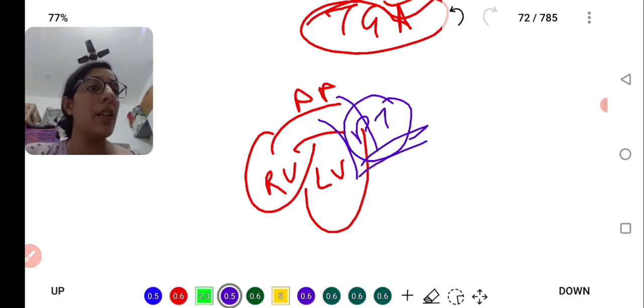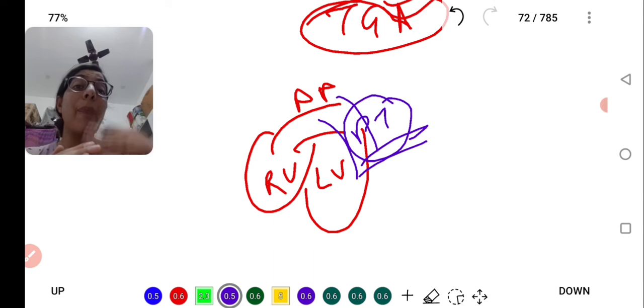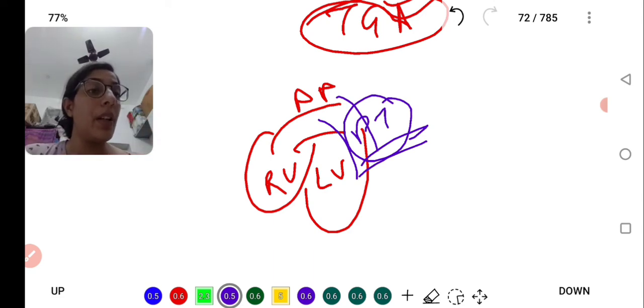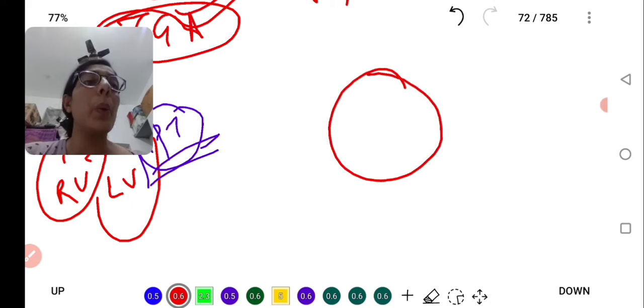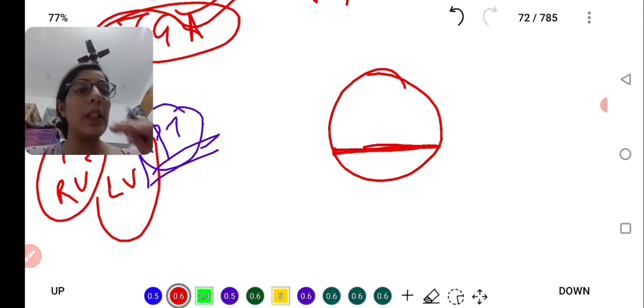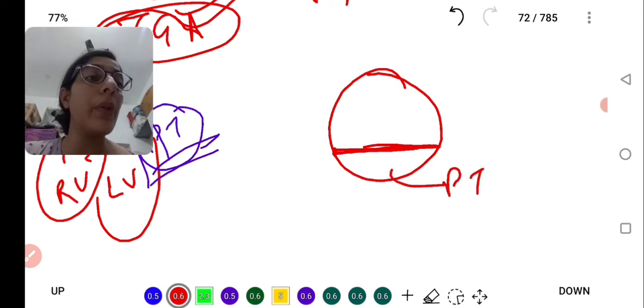Okay, so this one is because of the non-spiralation of the conal septum. Now what happens when spiralation occurs? Definitely spiralation will happen, but it leads to the septum shifting towards one side, towards the pulmonary trunk, and this one is the ascending aorta.